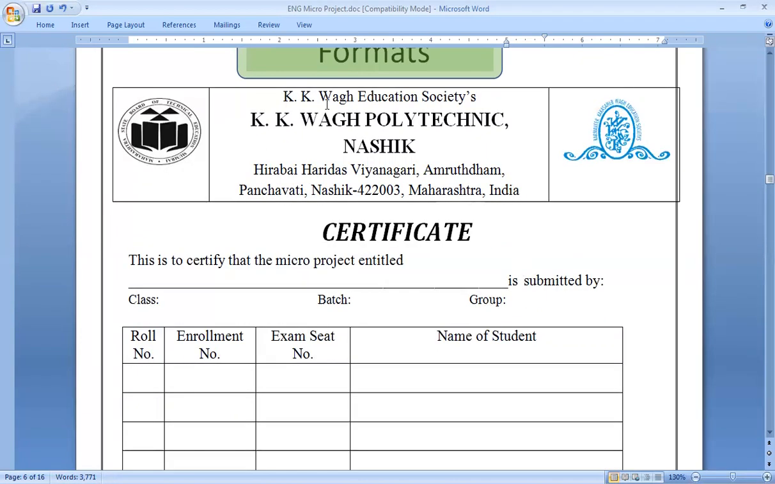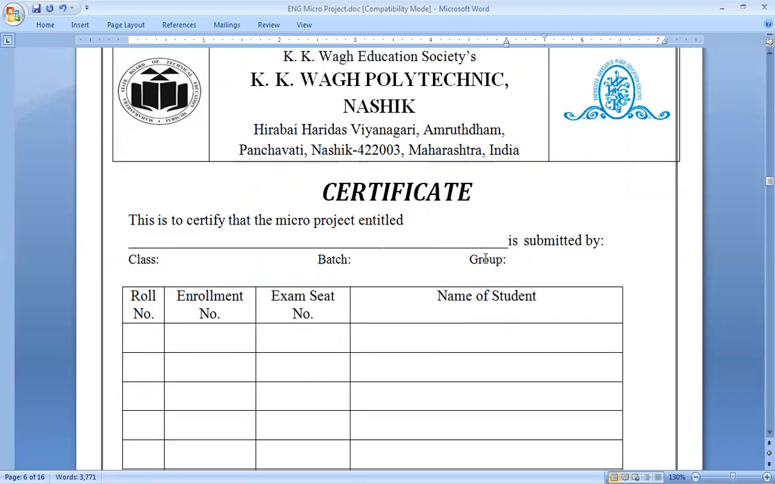So your micro project report starts with the certificate page. On this certificate page you have to write down the title of your project. So, this is to certify that the micro project entitled... the title of your project is expected to be written here.